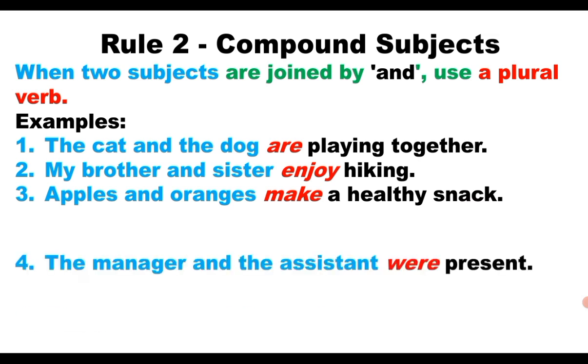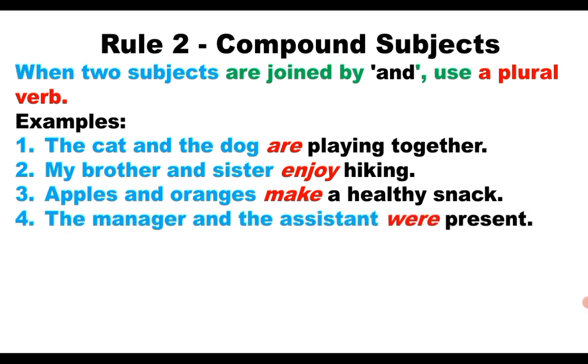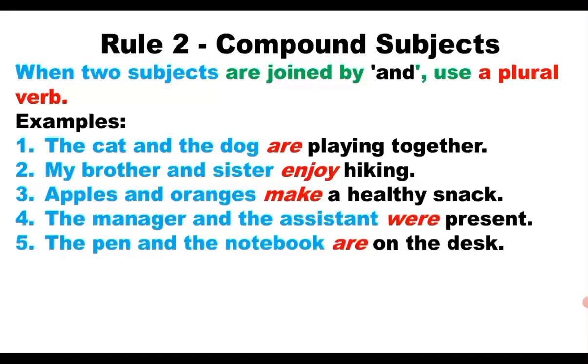Similarly, the manager and the assistant were present. Here the manager and the assistant is the compound subject. It means it is in plural form. So here we use a plural verb after the plural subject. The pen and the notebook are on the desk. The pen and the notebook, which is plural, become the plural subject, and are is the plural verb. So the plural verb agrees with the plural subject. This is called subject and verb agreement.